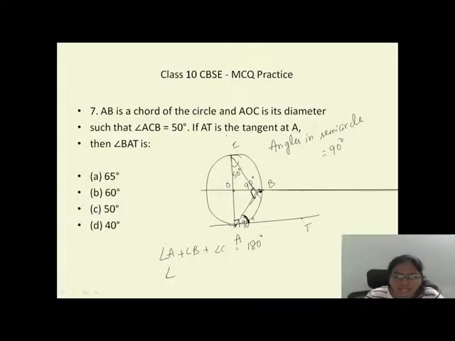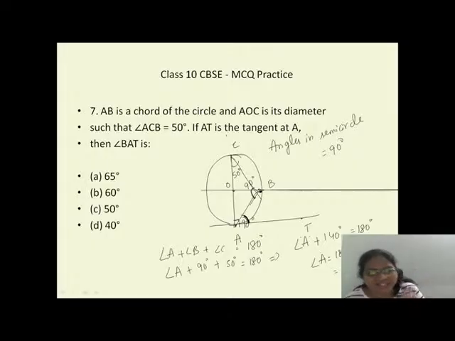Here we know B and we know C. Angle B is 90, angle C is 50 degrees. So angle A plus 90 plus 50, that is 140 degrees, equals 180 degrees. Angle A equals 180 minus 140, so 40 degrees. I got my angle A as 40 degrees. Here most students make a mistake and directly tick answer option D. That is the wrong answer.